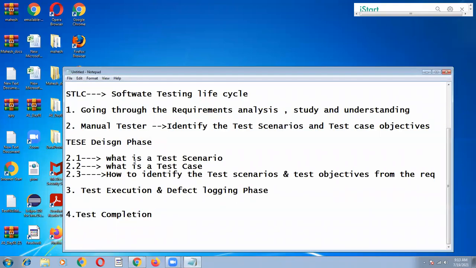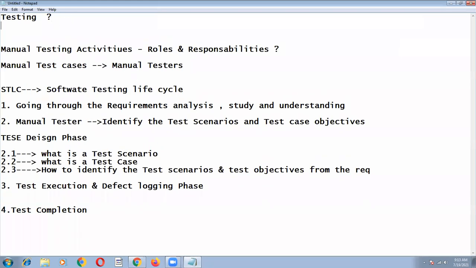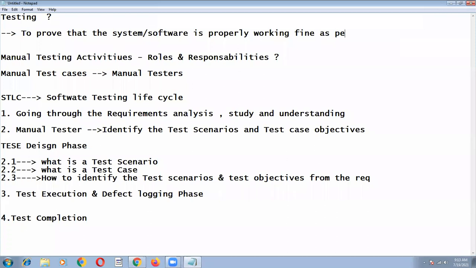So we discussed in the first class, what is the objective of our testing? I told you in the first class: to prove that the system or software is properly working fine as per the requirements, as per the client requirements.